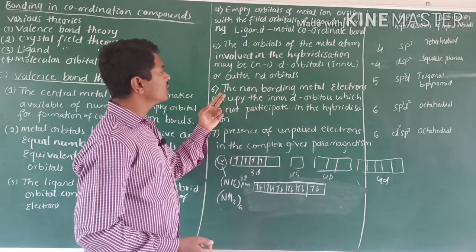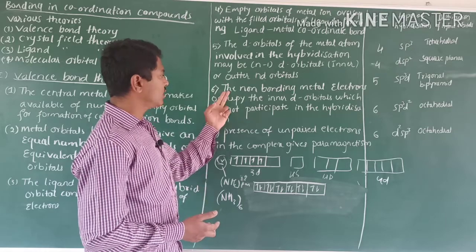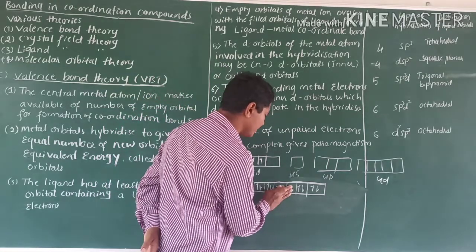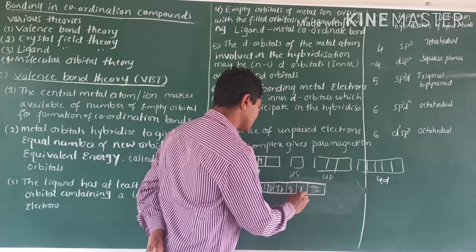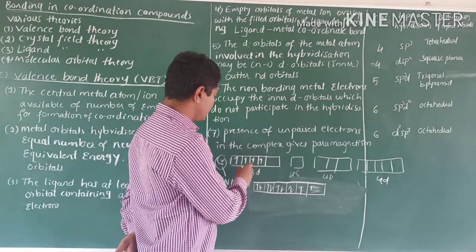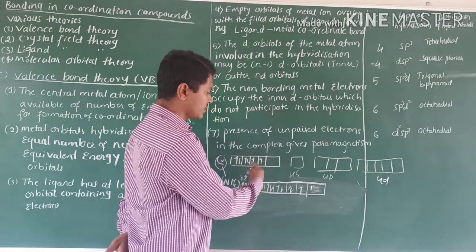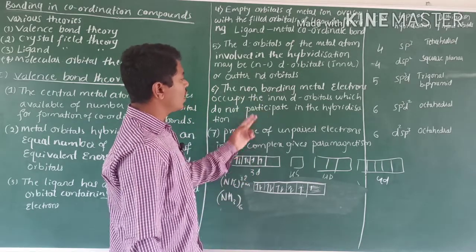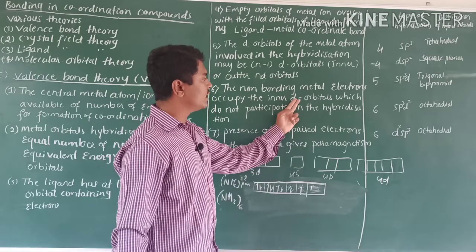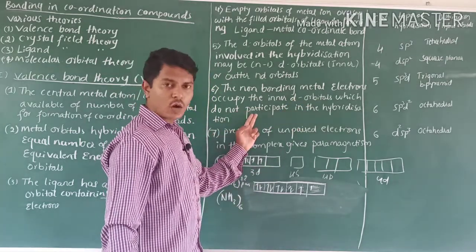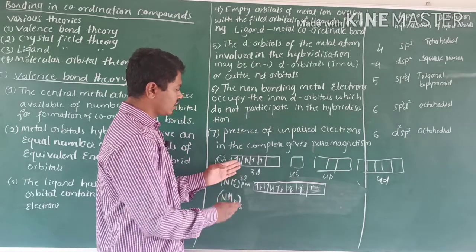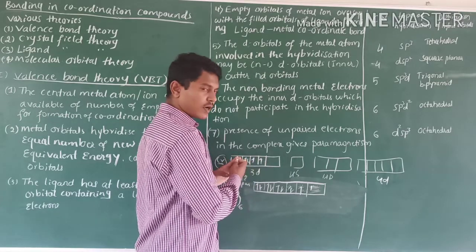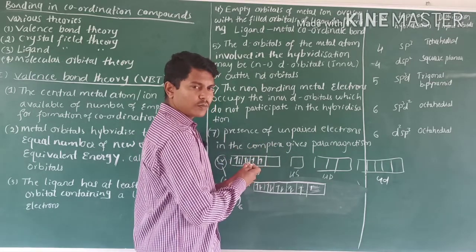Then the non-bonding metal electrons, if suppose these are single electrons, these single electrons are not involved in the bonding process. If the non-bonding metal electrons occupy the inner d orbitals, which do not participate in the hybridization process, if these are a large number of unpaired electrons, these are not involved in the bonding process.